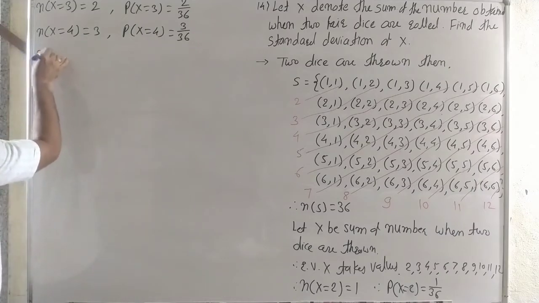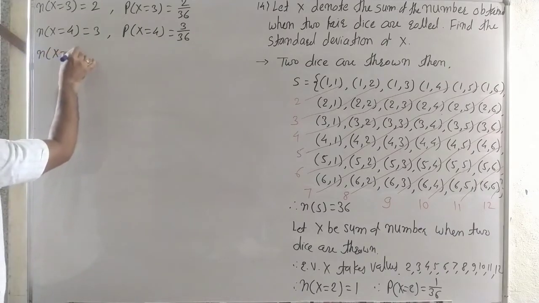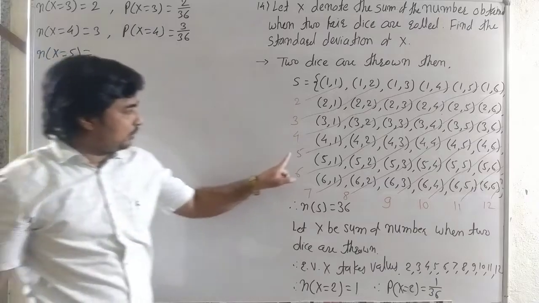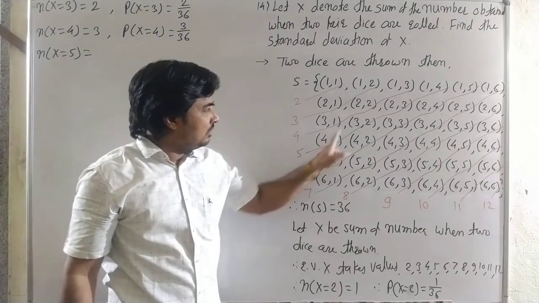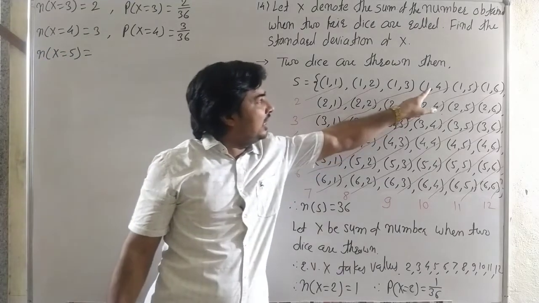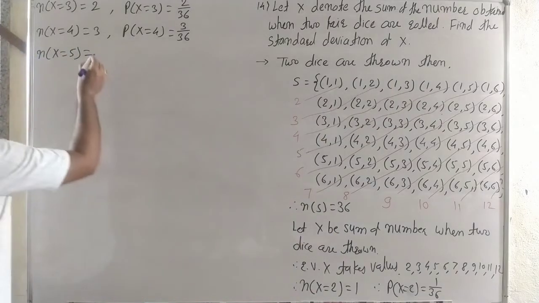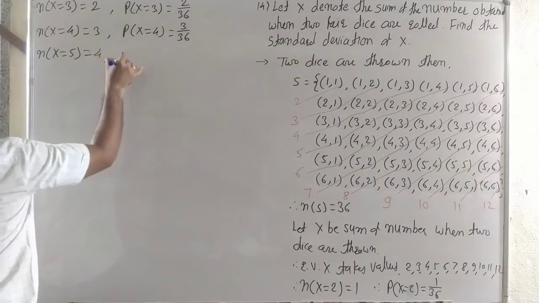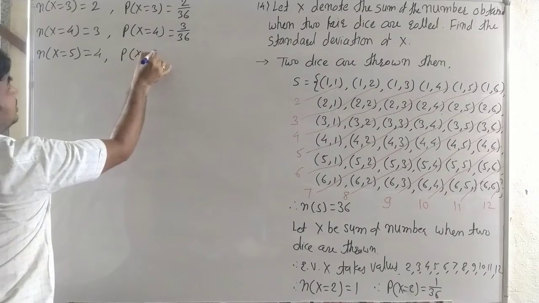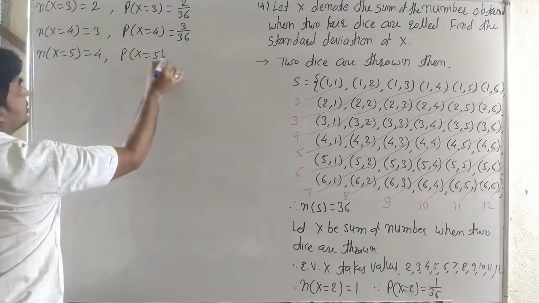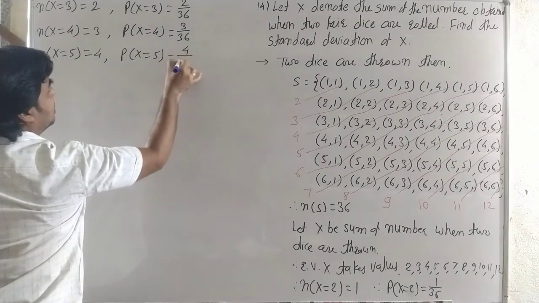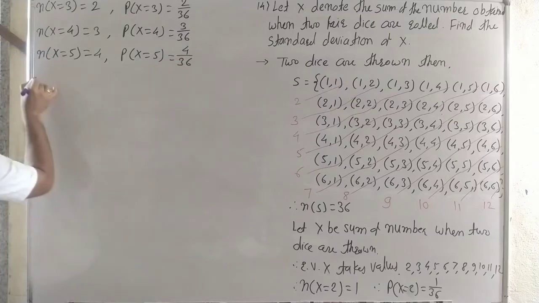Then number of x is equal to 5. Sum is 5. Here sum 5 is (1, 4), (2, 3), (3, 2), (4, 1). It is 4 times. Then probability of x is equal to 5 is 4 by 36.